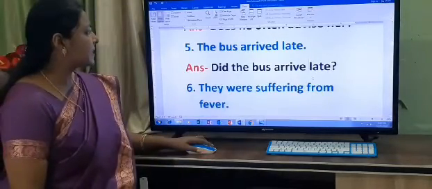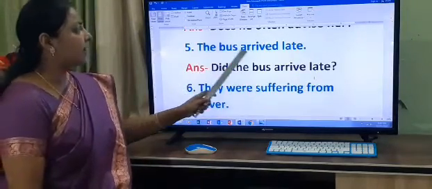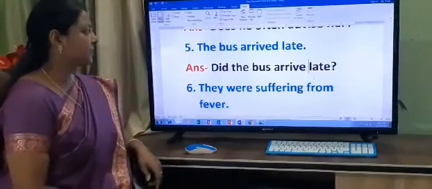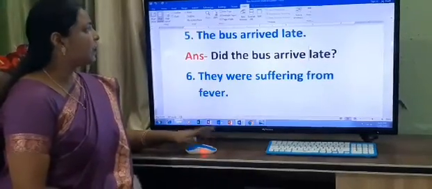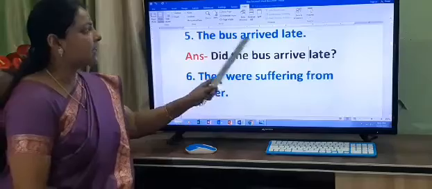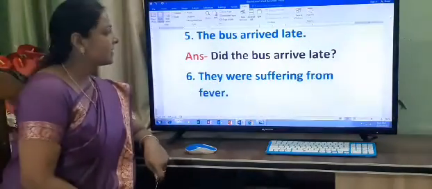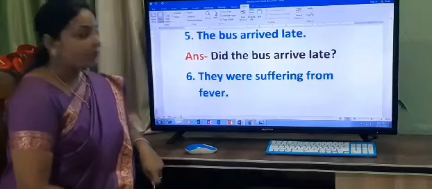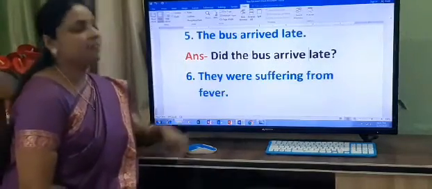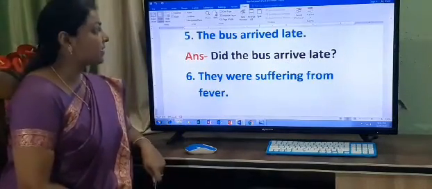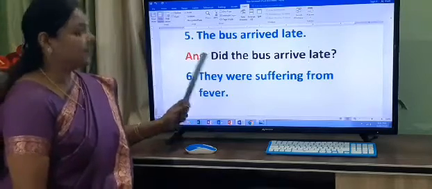Now the next sentence is, the bus arrived late. Okay? This sentence, it is given in which tense? Past tense. So, when we change into the interrogative sentence, we will start with verb did.